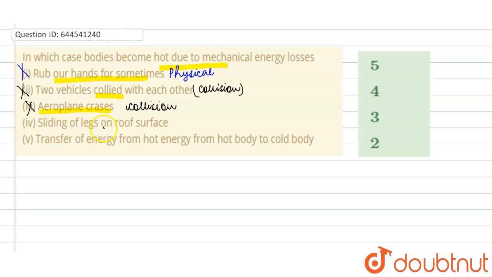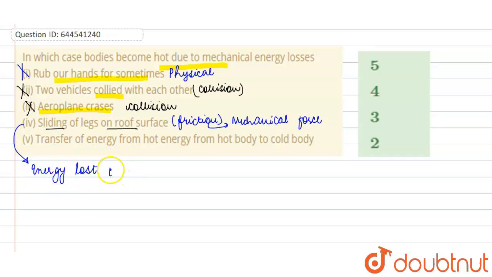The fourth is sliding of logs on the roof. Sliding of logs on the roof surface means friction is happening, and you know that friction is a mechanical force. So in the fourth case, the energy loss is due to the mechanical force. Since the energy loss is due to a mechanical force, you can say that it is a mechanical energy loss case, and the body becomes hot due to mechanical energy losses. So the fourth will be your answer.